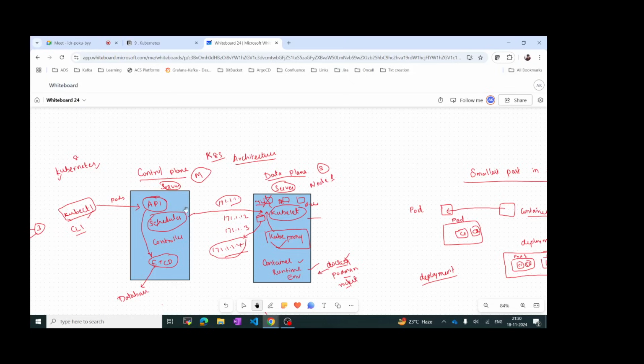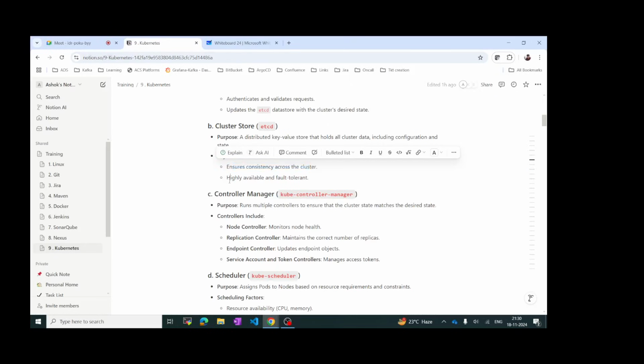And in case you have multiple control planes, we have this control plane 1, and if you have control plane 2 and control plane 3, it will have multiple etcd, right? But all etcd servers will have the same data. Okay, and it is helpful for high availability and fault tolerance. And then, as I said, what is the controller manager? It runs multiple controllers and ensures the cluster state matches the desired state.